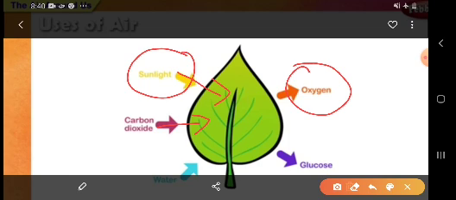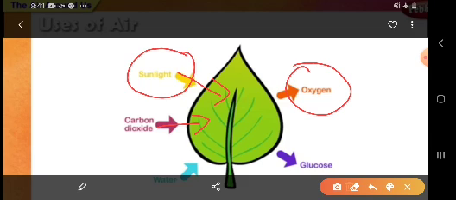This air helps in the exchange of gases. The carbon dioxide is taken by the leaf to prepare its food, and by preparing food it gives out oxygen.